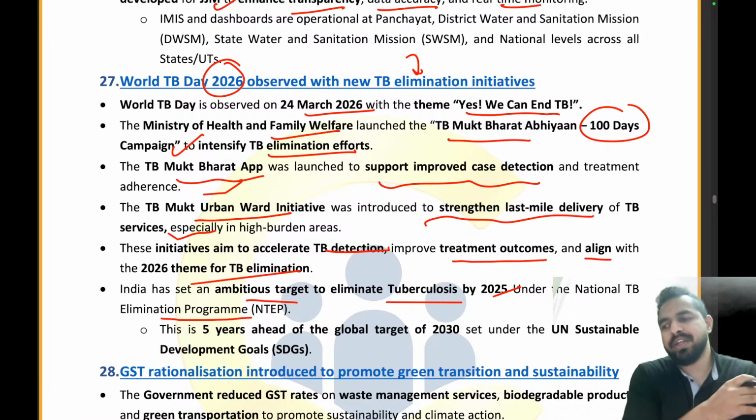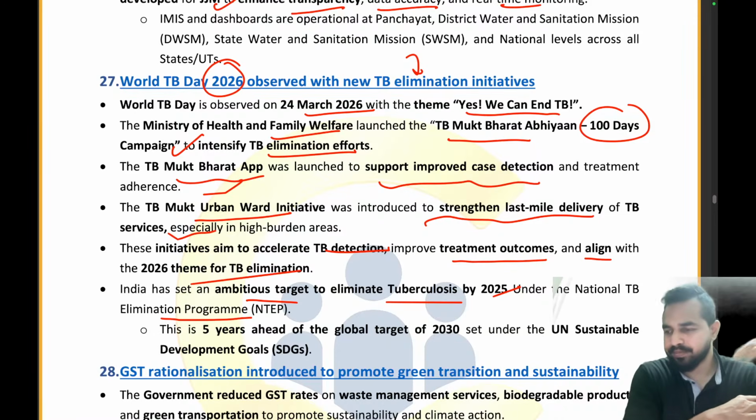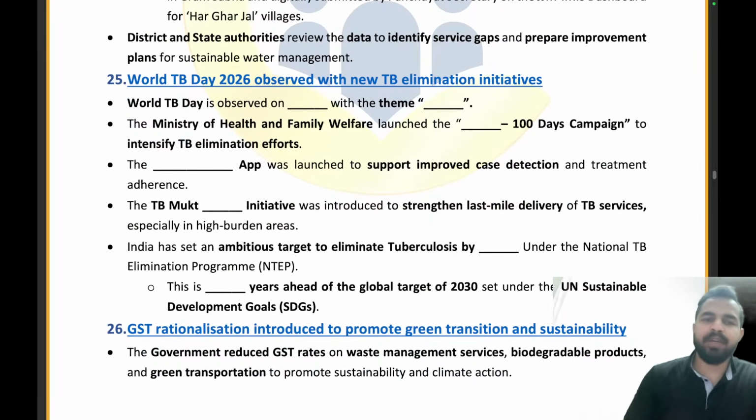The world level target is 2030. We want to achieve it in 2025. That is 5 years ahead. Clear? Let's try to answer these questions. On which date do we celebrate World TB Day? That is 24th March. What was the theme this year? That is, yes, we can end TB.